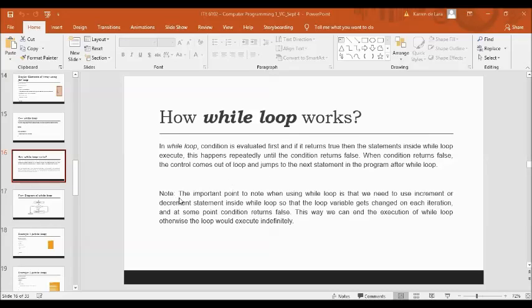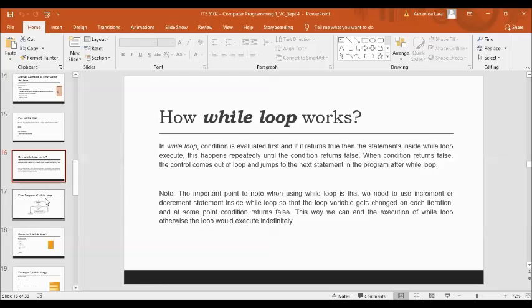So we have here a note. The important point to note when using the while loop is that we need to use an increment or decrement statement inside the while loop, so that the loop variable gets changed on each iteration. Same with the for loop. And at some point, the condition returns false. This way, we can end the execution of the while loop. Otherwise, the loop would execute indefinitely, resulting in an infinite loop.